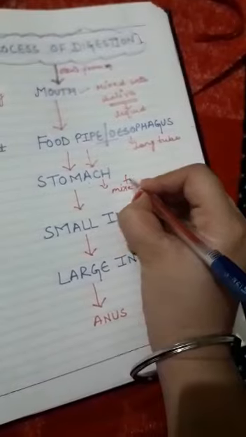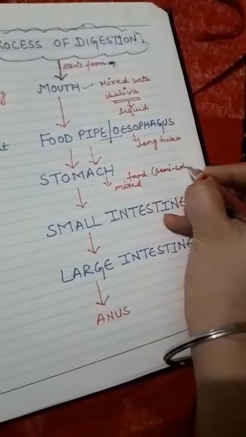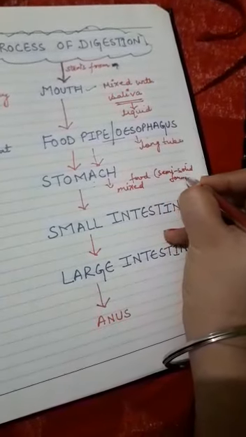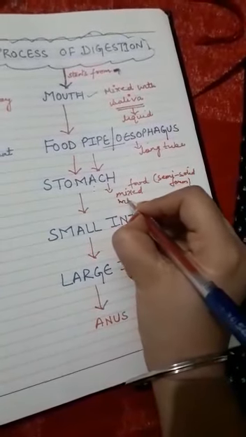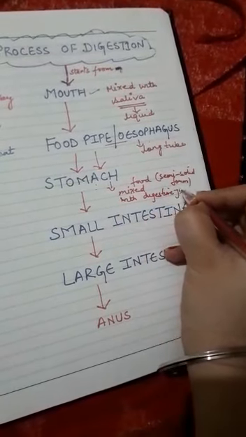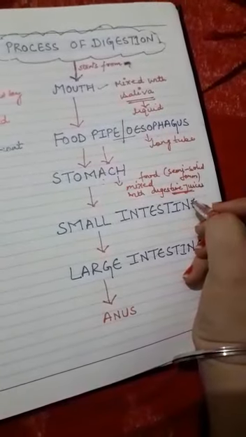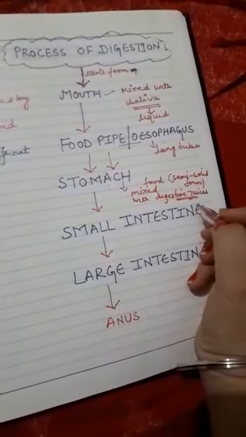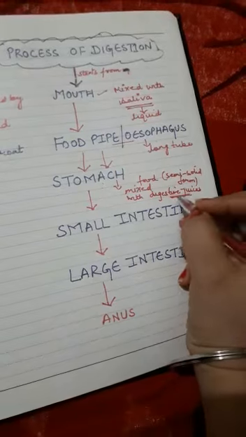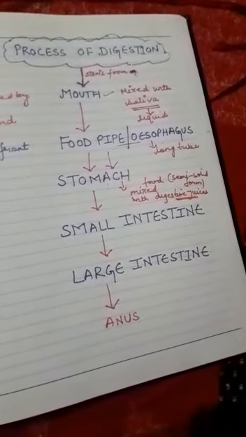Here the food, which is in the semi-solid form, gets mixed with digestive juices. These digestive juices are present in your stomach. The digestive juices get mixed with food and help to break it into further smaller particles.